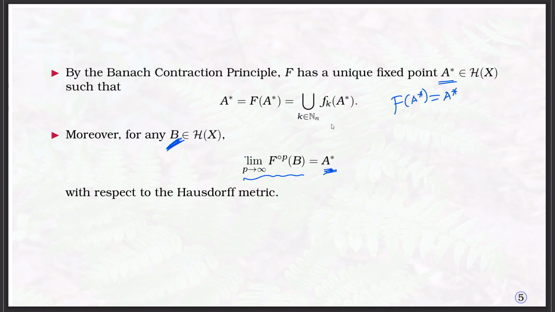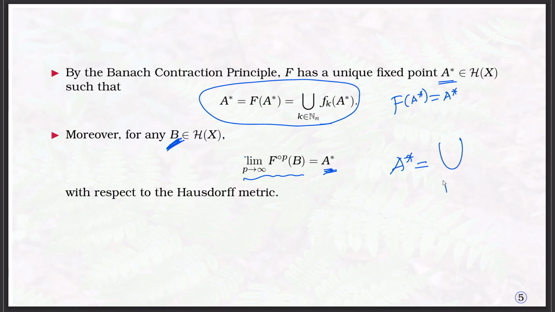Now, you can observe from this equation that A star is written as the union of 1 to n of f_i of A star. Each f_i is a contraction. Then obviously f_i of A star is contained in A star, because each f_i is a contraction, whereas A star is written as the union of all these images.